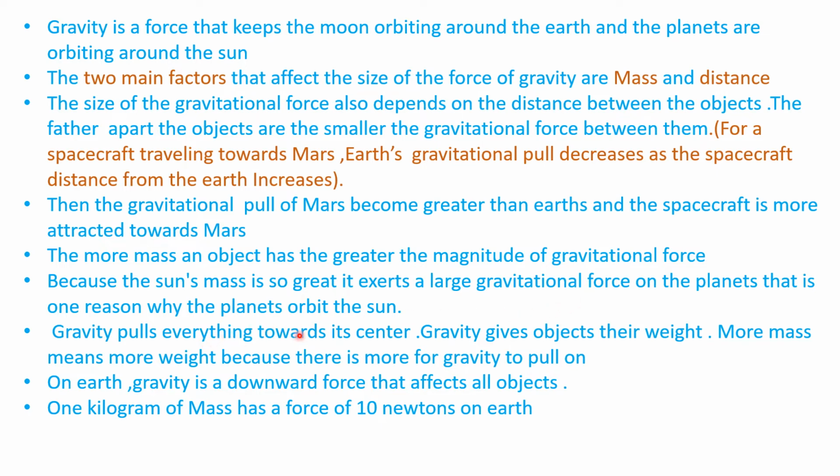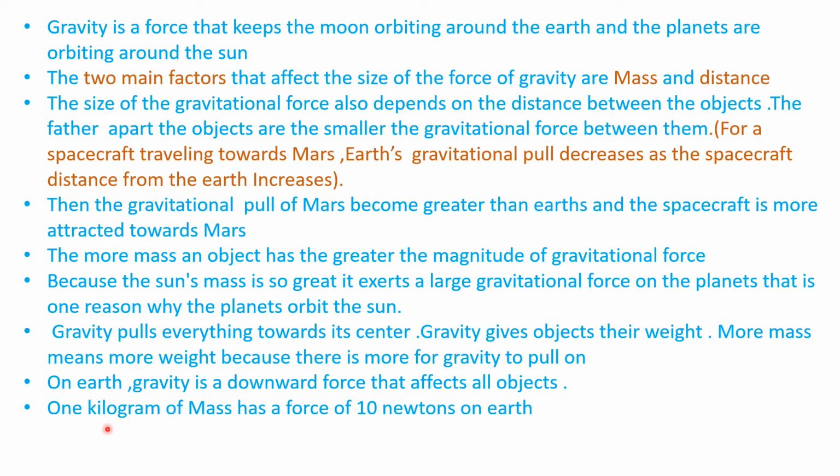Because the sun's mass is so great, it exerts a large gravitational force on the planets, and that is the reason the planets orbit around the sun. Gravity pulls everything towards its center. Gravity gives objects their weight. More mass means more weight because there is more for gravity to pull on. If there is more mass in any object, more gravity is required to pull on that object. That means more weight.